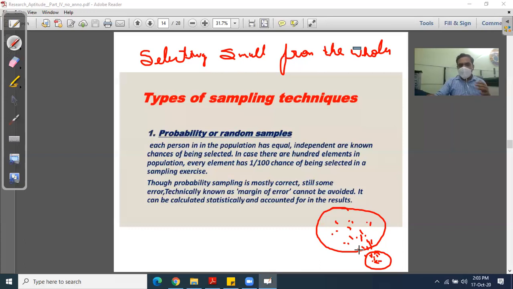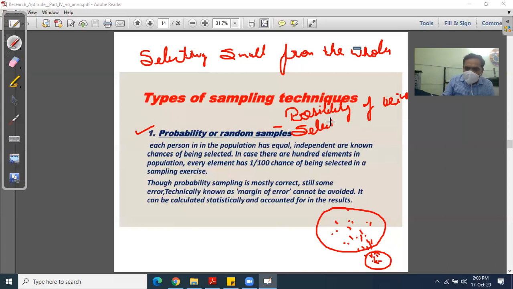These are some types of sampling techniques. First is probability sampling, or random sampling. Just learn the core, the heart of the definition. The heart of probability or random sampling is that the possibility of being selected is equal for all.